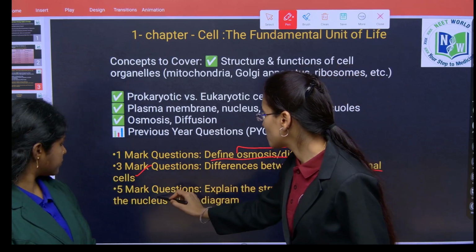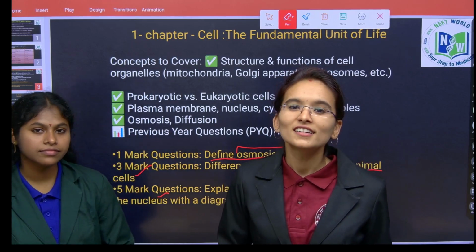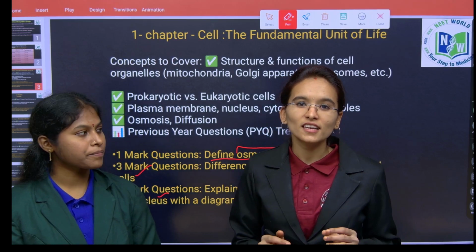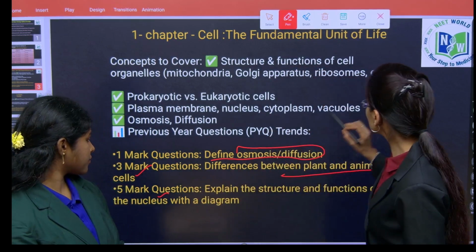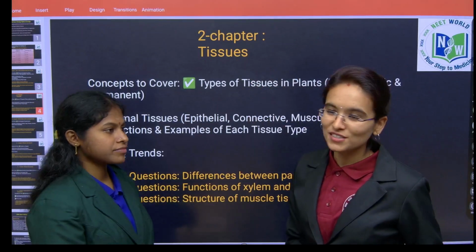Next, coming to the 5 marks questions, here you need to explain a cell organelle, its structure as well as its functions, along with a neat labeled diagram. So next it includes chapter 2, that is tissues.